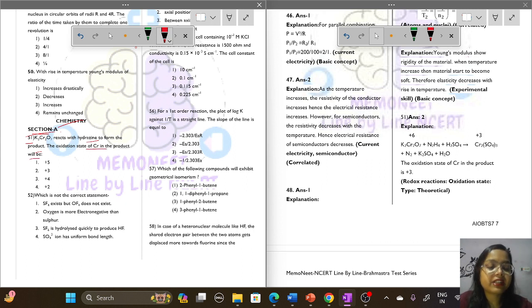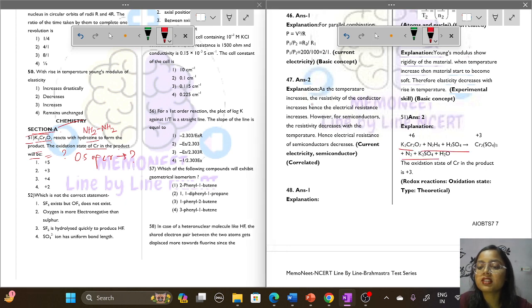Okay, so in the question it is asked that K2Cr2O7, potassium dichromate, reacts with hydrazine. What is the formula of hydrazine? It's NH2-NH2. To form a product, what will be the oxidation state of chromium in the product which will be formed on the reaction of K2Cr2O7 and hydrazine? Okay, so this is the chemical reaction which is given here.